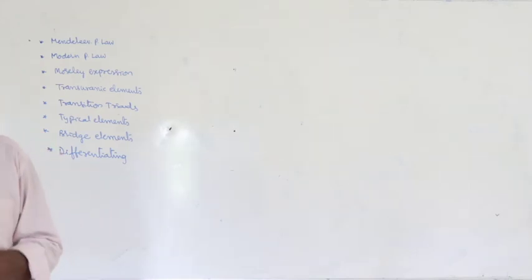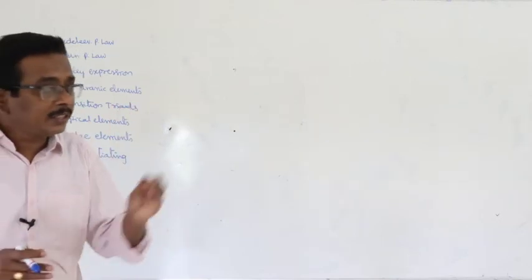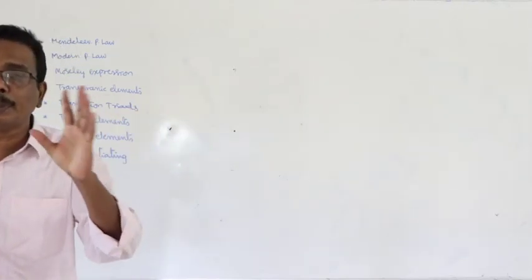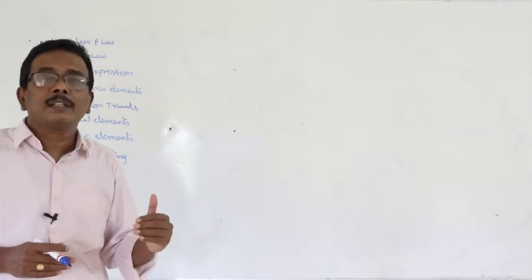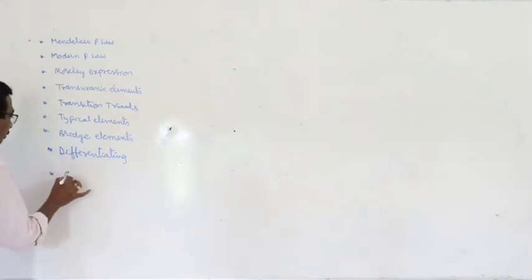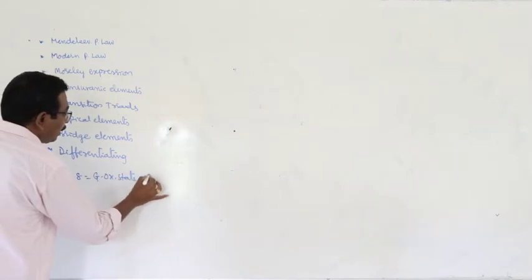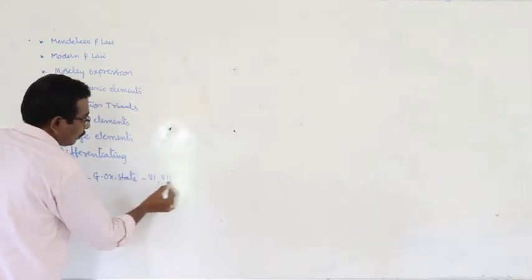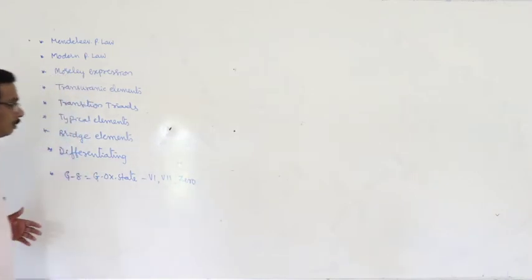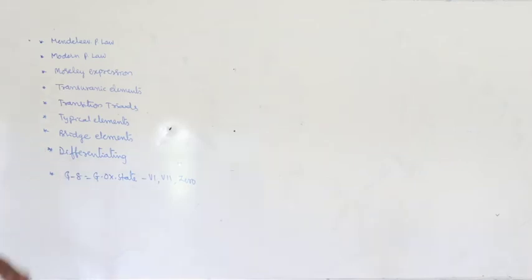There is a statement. What is that? From first A to fifth A group elements, the general oxidation state is equal to its group number. Beyond that, the general oxidation state can be calculated by using the expression G minus 8. That is the general oxidation state beyond fifth A group elements, that is 0 group elements. The maximum valency of an atom of an element is equal to its group number. These are all related to the first part of the chapter.